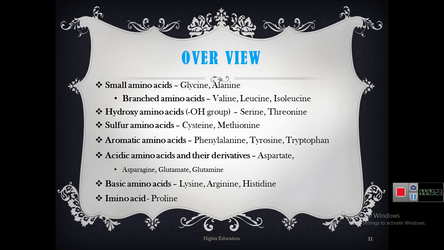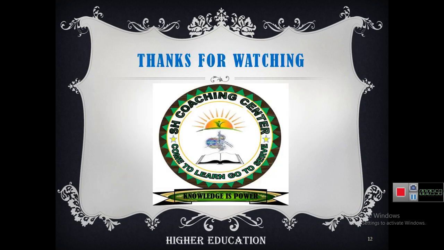Basic amino acids, lysine, arginine, histidine, these are the basic amino acids because they contain more basic groups, it means amino groups, than the carboxylic acid groups. That's why they are known as basic amino acids. And last one is a single amino acid, that is proline, and it is known as imino acid because in proline the radical group is attached with the amino group, so it is called imino acid.